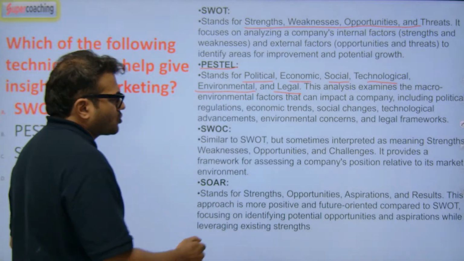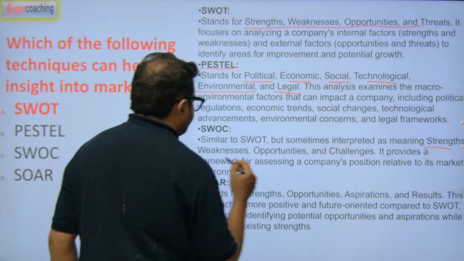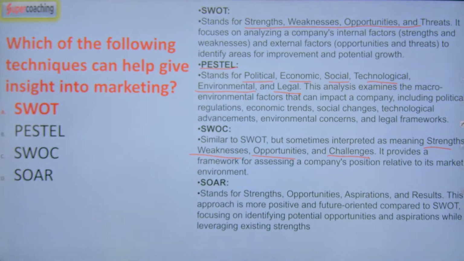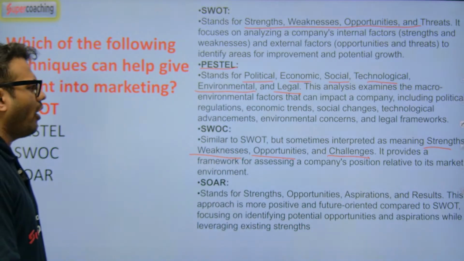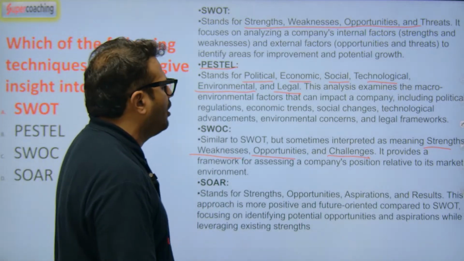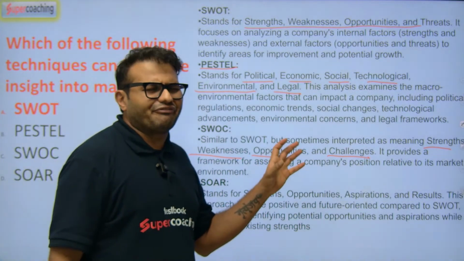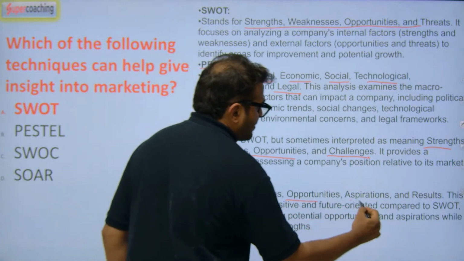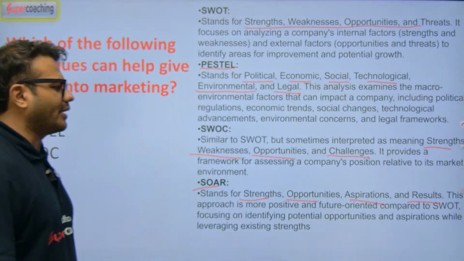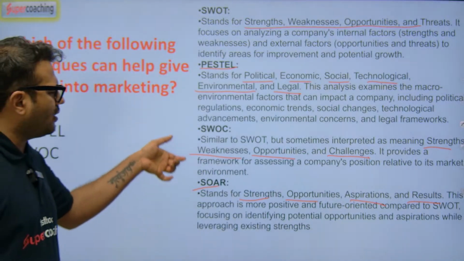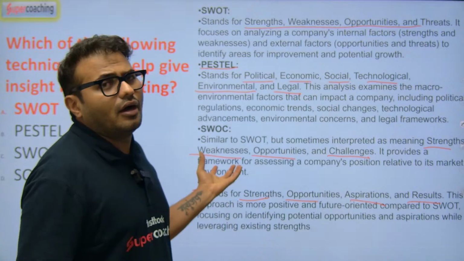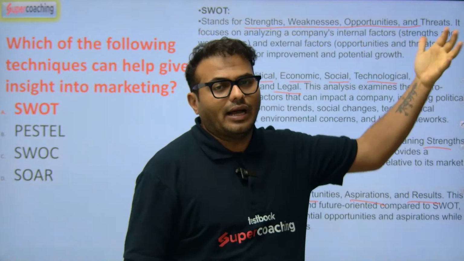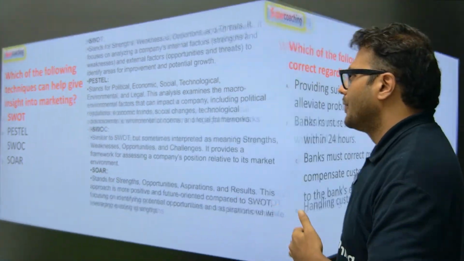Then TOWS stands for strengths, weaknesses, opportunities and threats, similar to SWOT but with a different approach. And SOAR stands for strengths, opportunities, aspirations and results. SWOT and SOAR are basically derived from SWOT only. So this is the more appropriate answer when it comes to the exam.